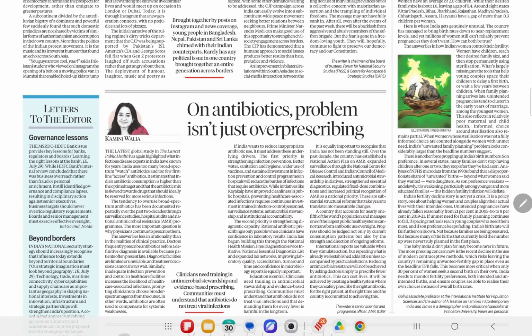The next article is about the use of antibiotics. It talks about a recent report published in the Lancet Public Health, which has highlighted what infectious disease experts in India have known for years: that India uses too many broad-spectrum Watch antibiotics and too few first-line Access antibiotics.